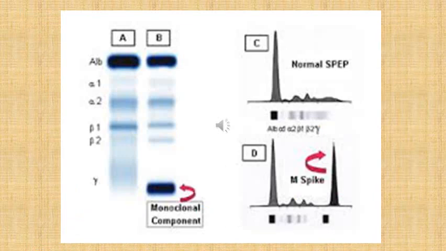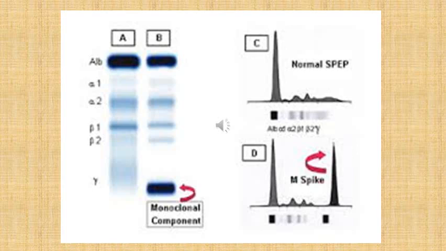This slide shows how a normal or an abnormal serum protein electrophoresis slide looks. On the left we have these two strips. A is from a normal person, where we can see these different regions, and in gamma we have just a faint band, whereas in a patient with monoclonal immunoglobulins we can see a thick, well-defined, dense band in gamma region. This band corresponds to the monoclonal component or M spike.